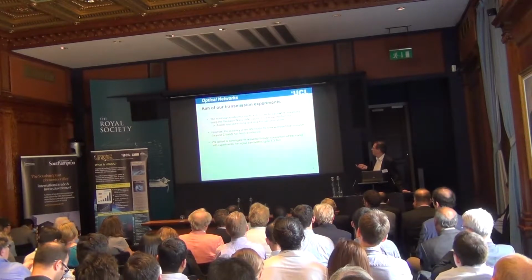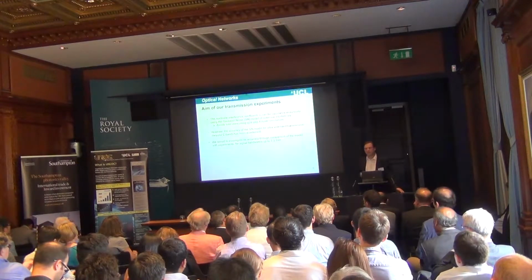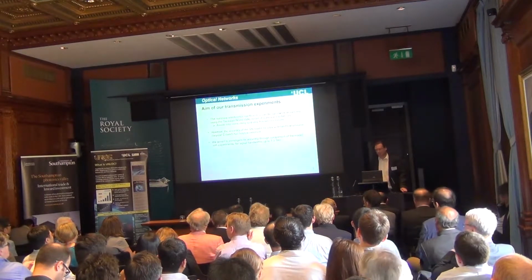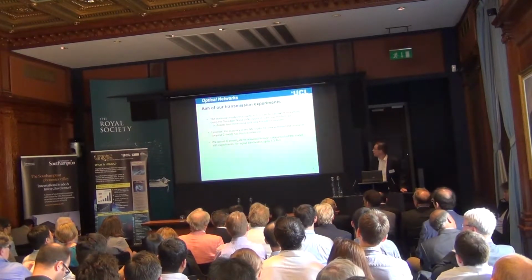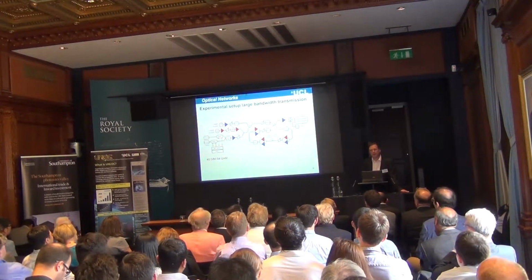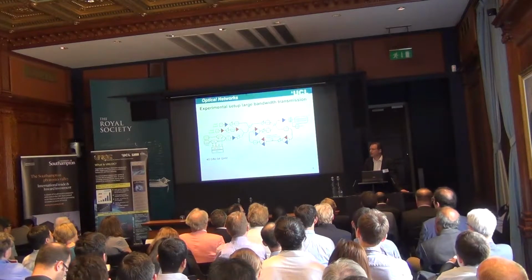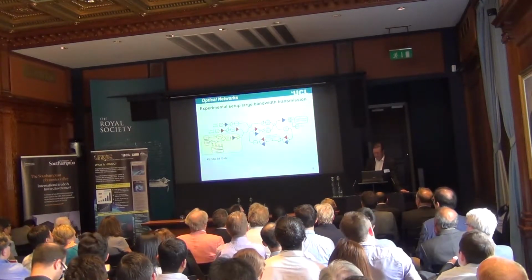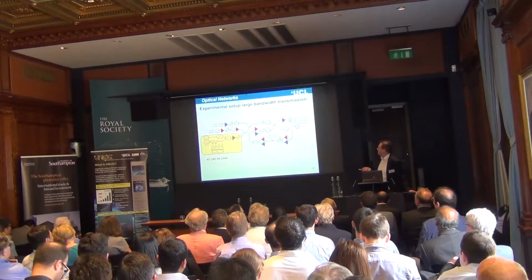We increased the bandwidth of the signals up to 7.3 terahertz, so that's C plus L band, and we can check the accuracy of the Gaussian noise model with our experiments. So this is the experimental setup that we used, the recirculating loop testbed in the optical networks group lab at UCL. I'll just go through the experimental details.